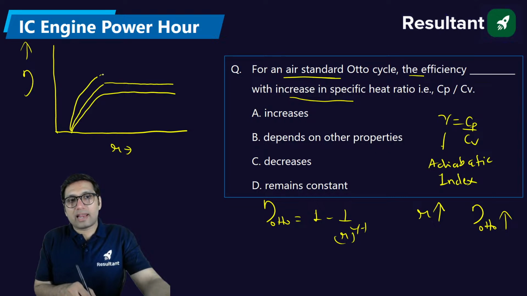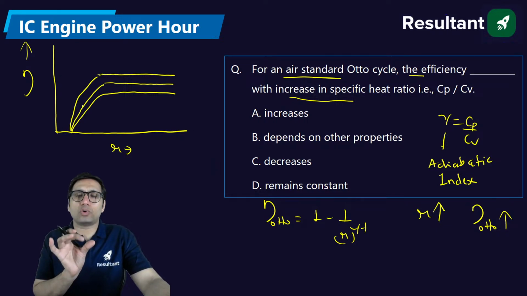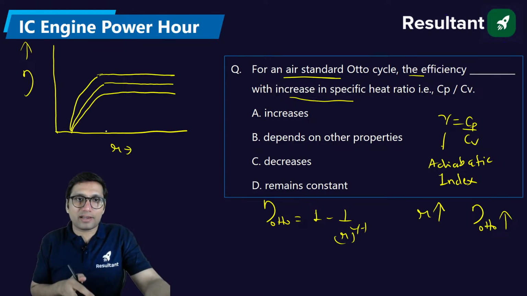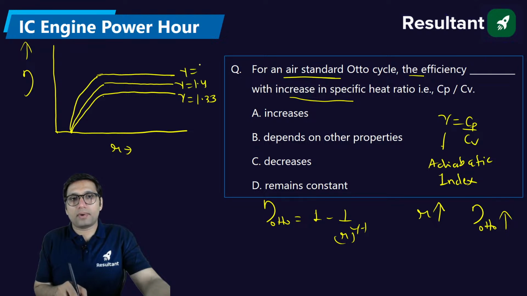Efficiency of the Otto cycle increases with compression ratio, but after some compression ratio, it becomes almost constant, right? It will show a sharp increase up to some compression ratio, but after that it will have a steady increase. But for different gases, gamma is equal to 1.33, 1.4, 1.67.